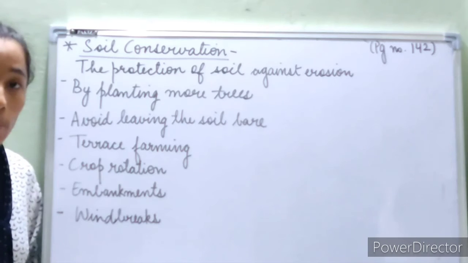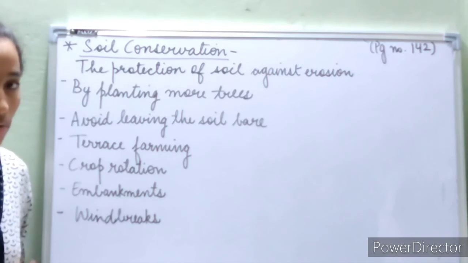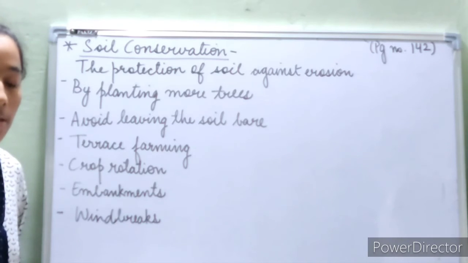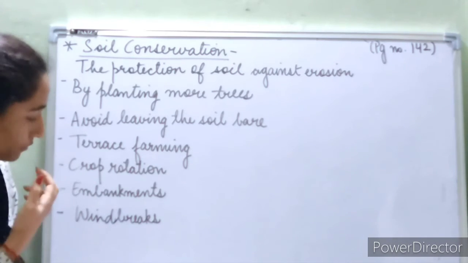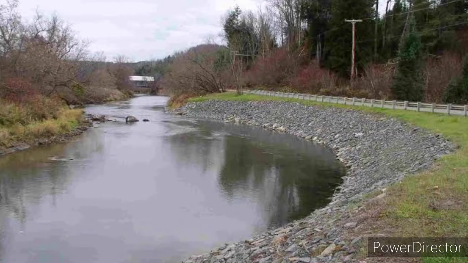Crop rotation is a very good way to maintain the fertility of the soil and the nutritive value of the soil. It improves the organic matter that is present in the soil. Now, building embankments. What are embankments? Embankments are barriers which are built on the river side.